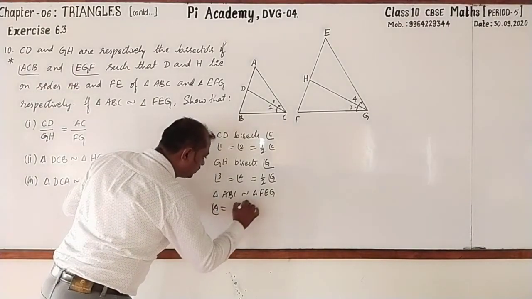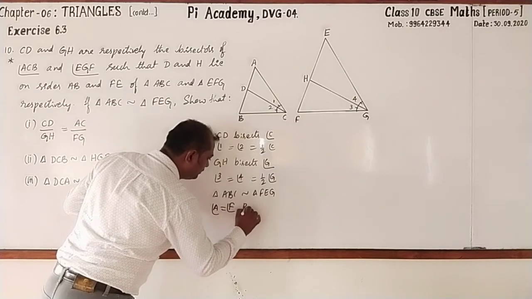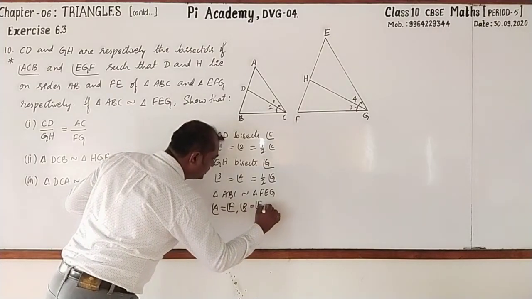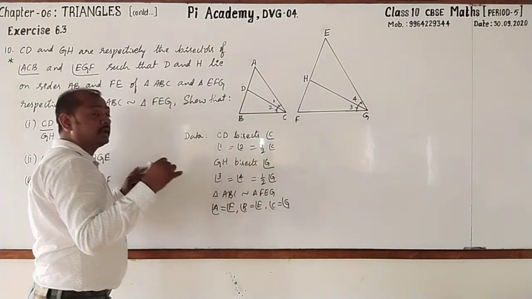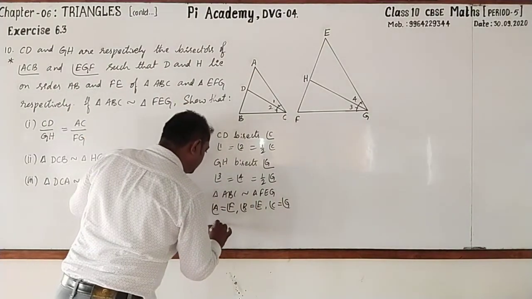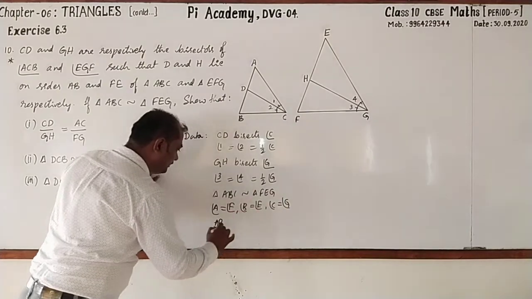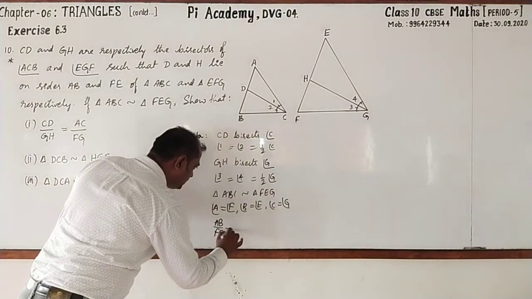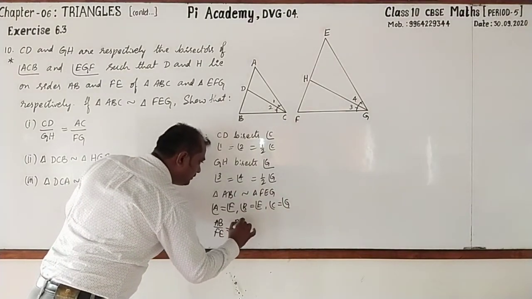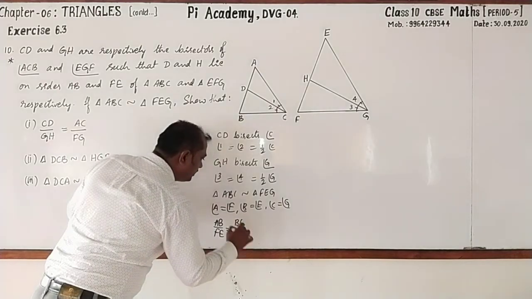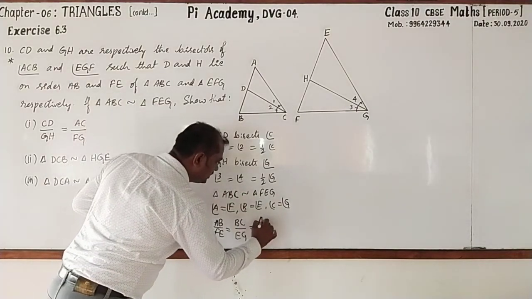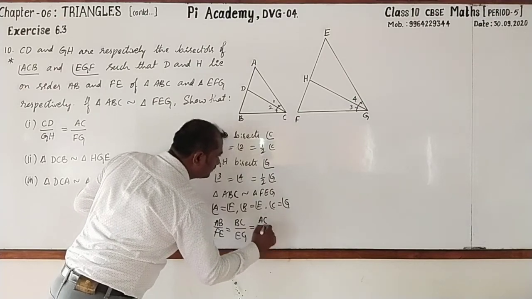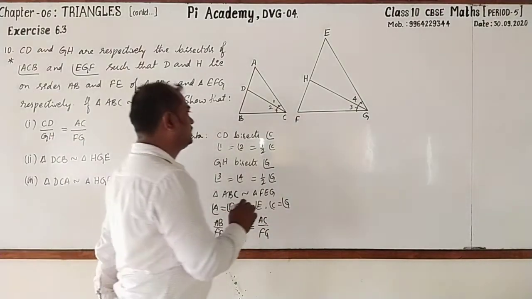Angle A equal to angle F and B, its corresponding angle E, these two are equal. C equal to G. Then their corresponding sides are in the same ratio, that is AB by FE, then BC by EG and next AC by FG. Followed? This much has been given.